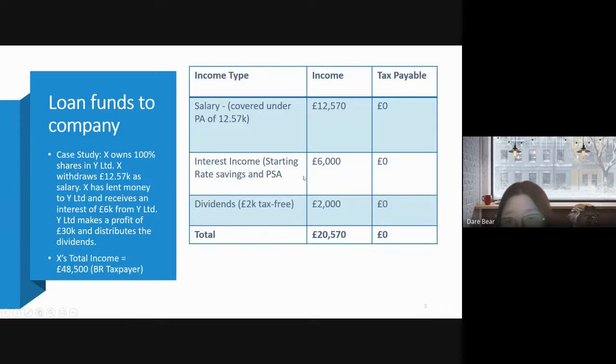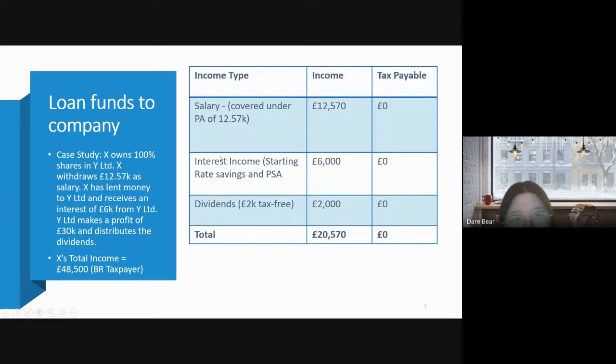So with this total of 6,000, Mr. X has no liability on his interest income. And because Mr. X is a basic rate taxpayer, he is entitled to 6,000 in total.